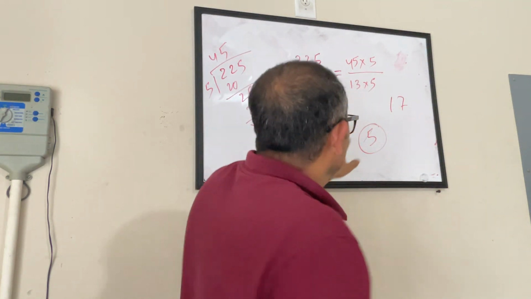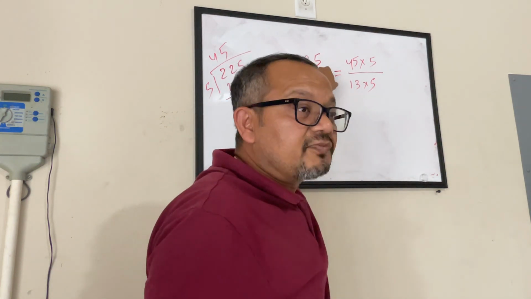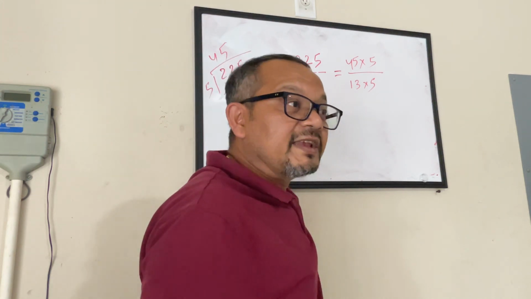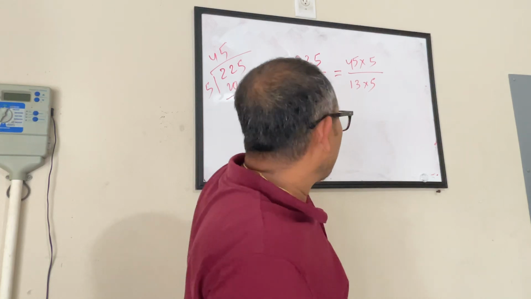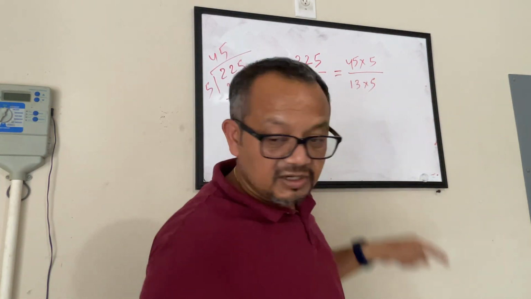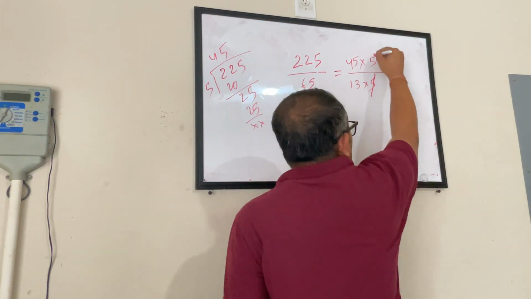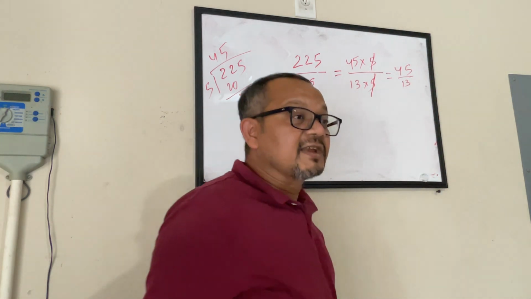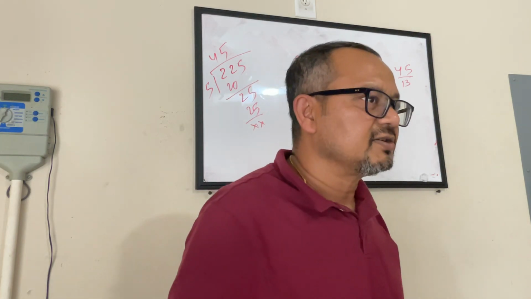Now, in this case, by seeing the numbers, you could figure out that this can be divided by 5 and this also can be divided by 5. So I can take 5 out from both of them, and that's why we factorize this. 65 is 13 into 5. 225 we divided and found it out. Now we have this scenario where we can do tic-tac-toe. So my answer becomes 45 by 13. So this is the simplification we were talking about for one scenario. Is this okay so far?